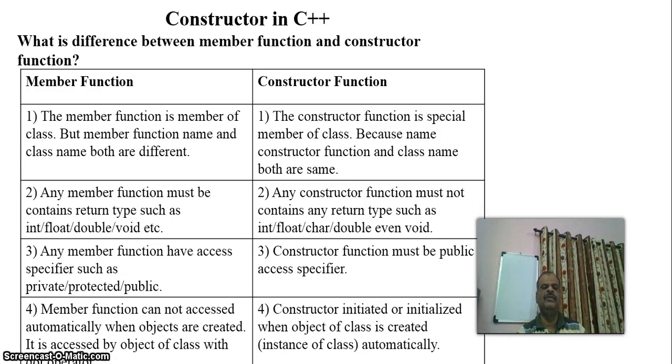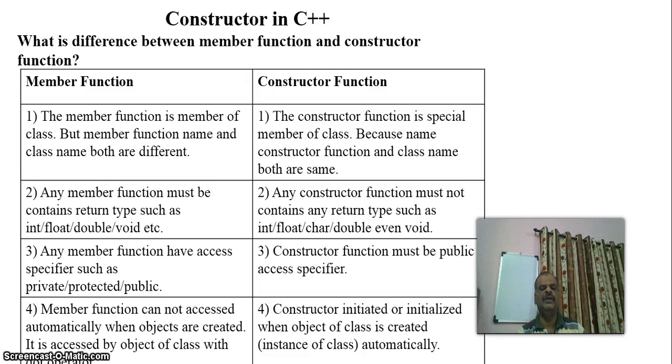A member function cannot have the class name as its name. Any member function must have a return type, that is int, float, double or void, but a constructor does not have any return type. int, float, char, double cannot be used as a return type, and even void cannot be used.